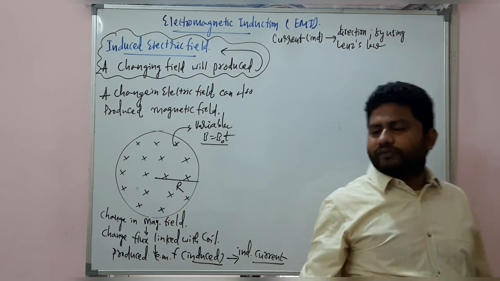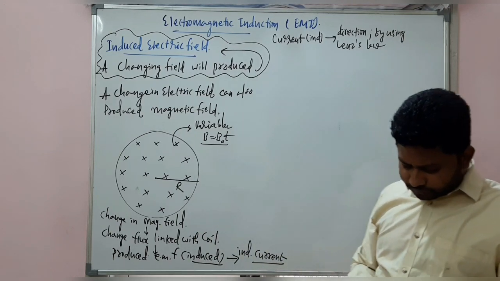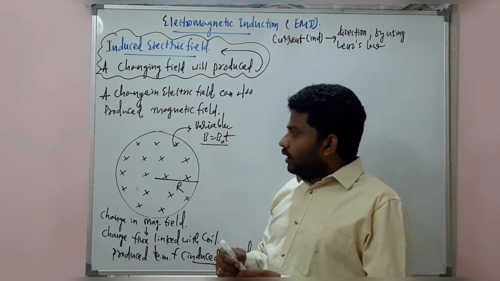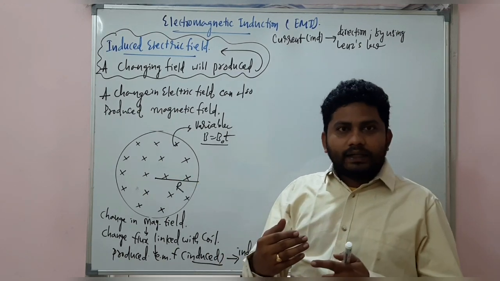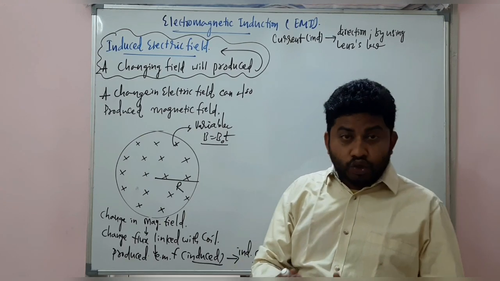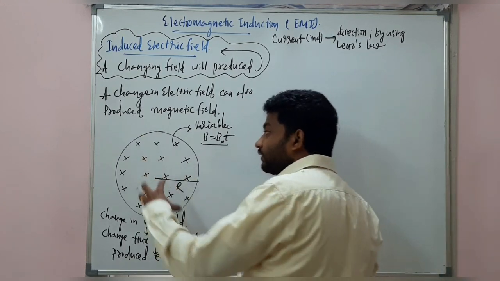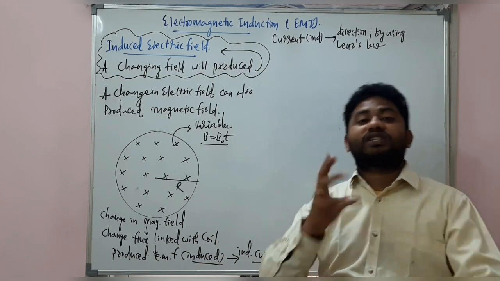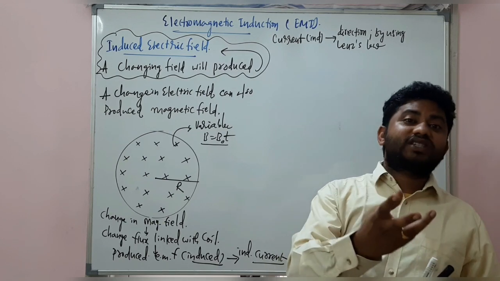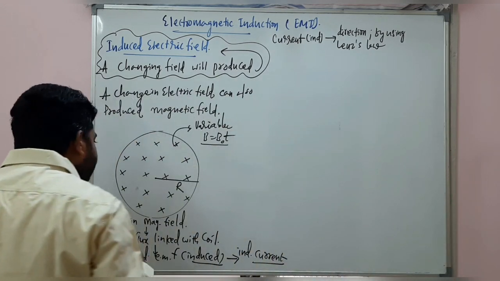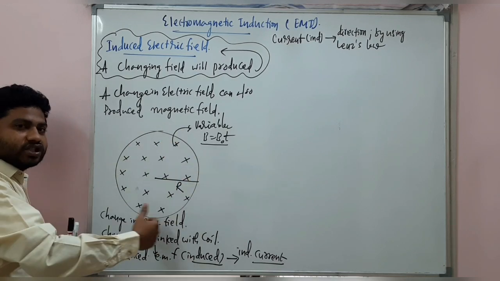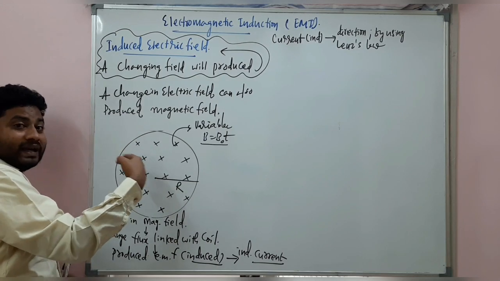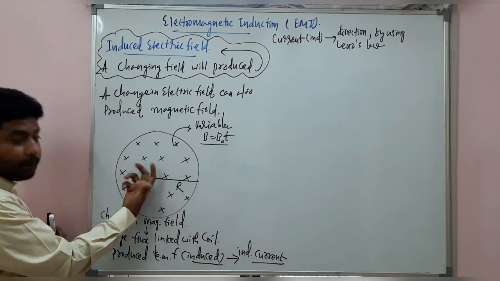Alright, so let us find the direction of induced current in this case. It's so simple here. Magnetic field lines are moving into the plane and the magnetic field is increasing. So when the flux linked with this coil is increasing, the induced EMF or the induced current will try to oppose the change. According to Lenz's law, the induced field is in the opposite direction.